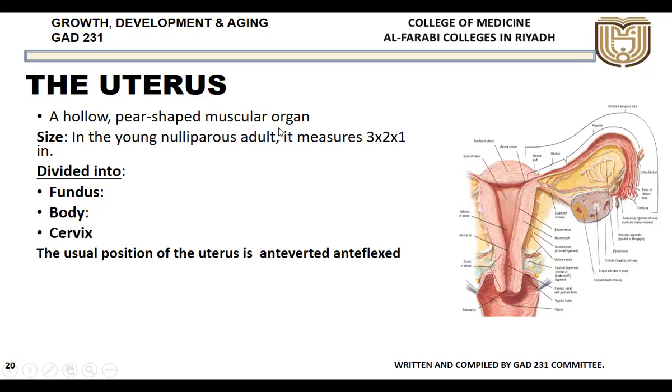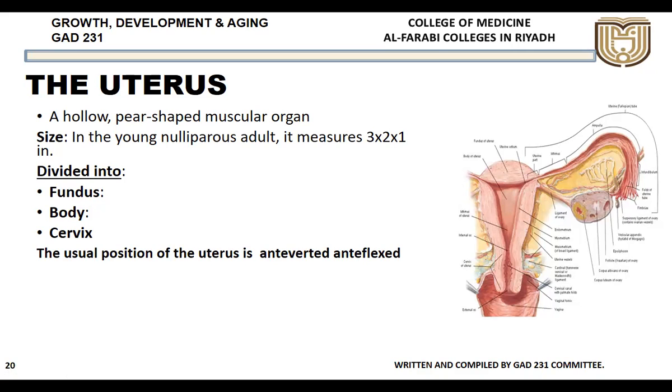It is described in the case of young nullipara adults. What do you mean by nullipara? Those ladies who have never given birth to any children are called nullipara. It measures almost 3 inches by 2 inches by 1 inch: 3 inches in length, 2 inches in breadth, and 1 inch in thickness. That will be the size of the uterus in the case of nulliparas.